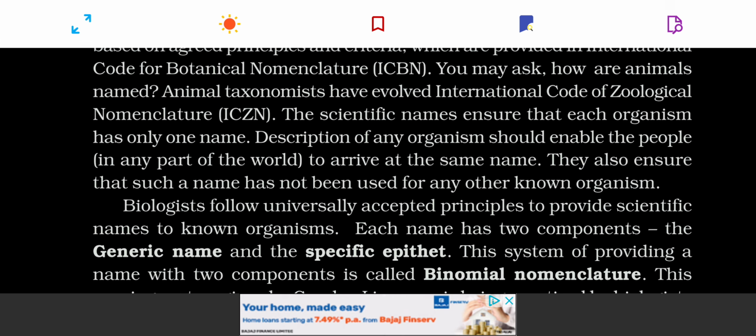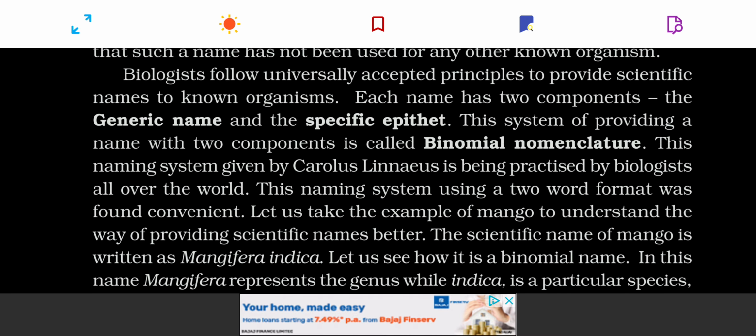Every living organism which is assigned a scientific name, its name has two components. That's a genus and a species. That's a generic name and a specific name, or a generic epithet and a specific epithet. Since the name has two components, that's a genus and a species, that's why it is known as binomial nomenclature. All the names are Latinized. They are to be written in italics. If handwritten, then they are to be underlined.